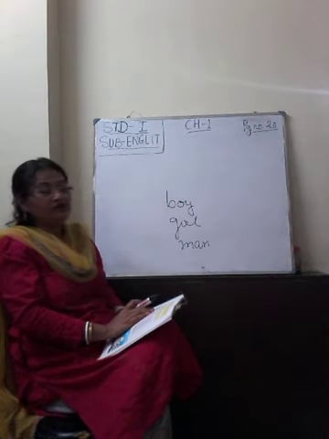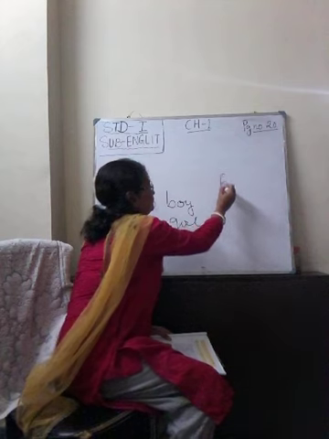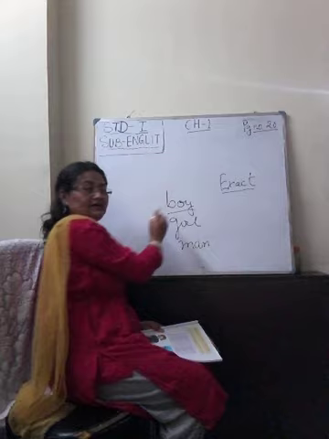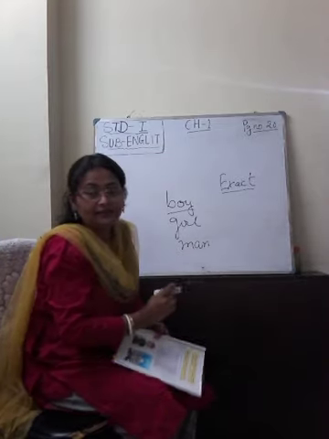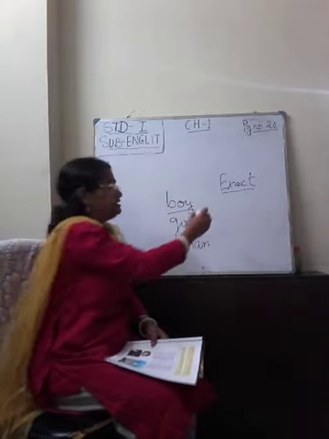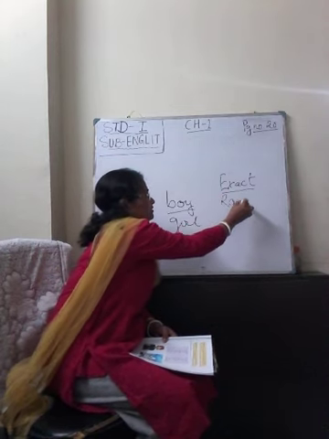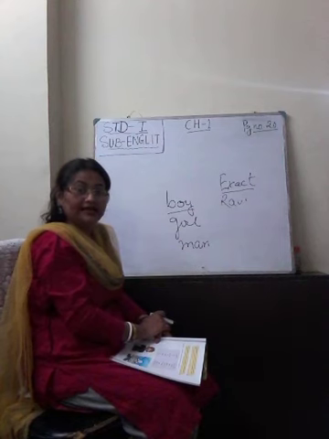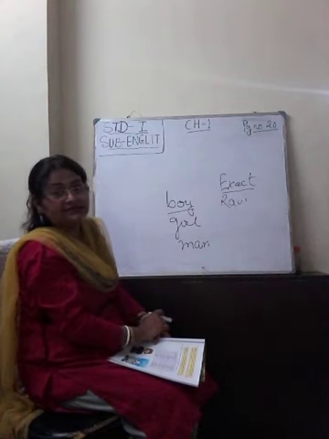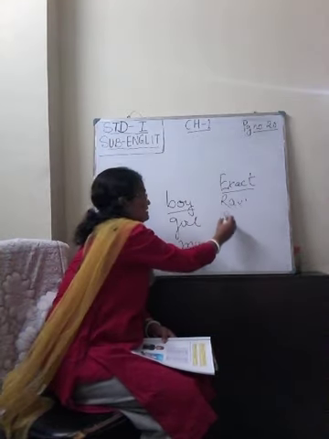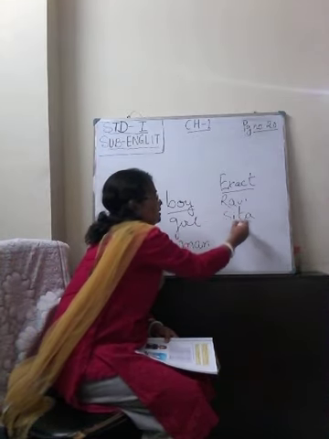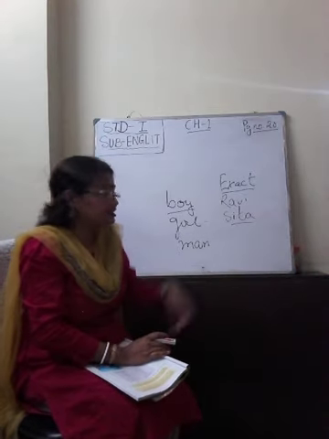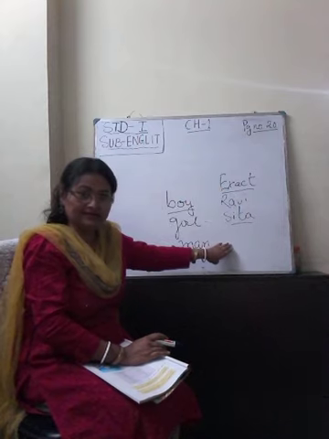Okay, now we will move to exact name. See, boy. There are many boys in your class. Now suppose I am talking about a particular boy and the name of the boy is Ravi. Now here I am talking about Ravi, a particular boy's name. So it is an exact name. So girl, if I say Sita, now I am talking about a particular girl whose name is Sita. Isn't it? So it will come under exact name.